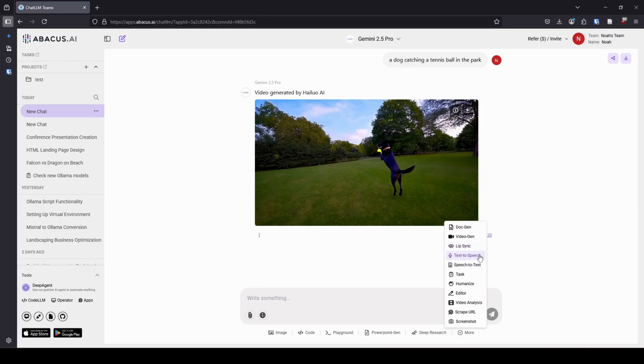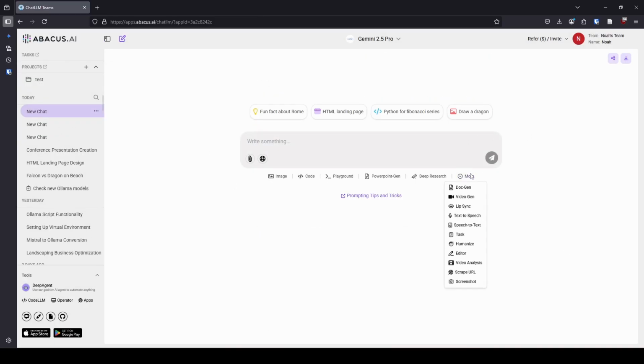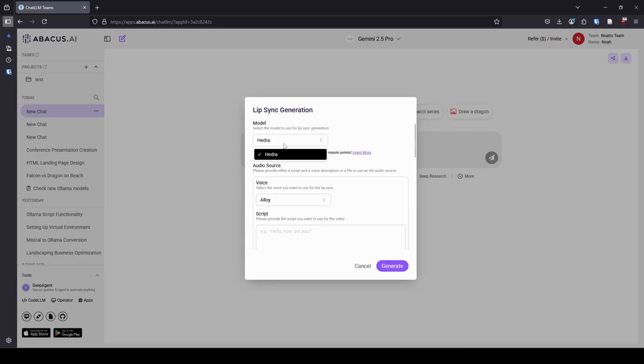three: lip sync, text to speech, and speech to text. And I've literally never used them. I want to try them right now. So let's try the lip sync. And if this does what I think it's going to do, I'm going to be pumped. So it looks like it doesn't tell us how many credits it's going to use. So we're just going to do it.